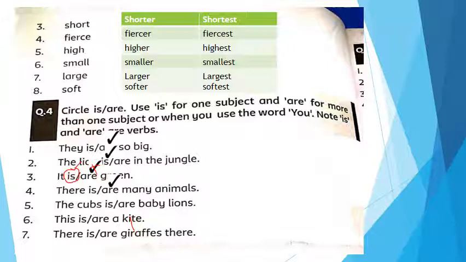The cubs are baby lions. This is are. This is a kite. There are giraffes there. Okay, complete this in your book with me. I am waiting. Okay, I hope that you will complete all these question number 3 and 4 in your book.